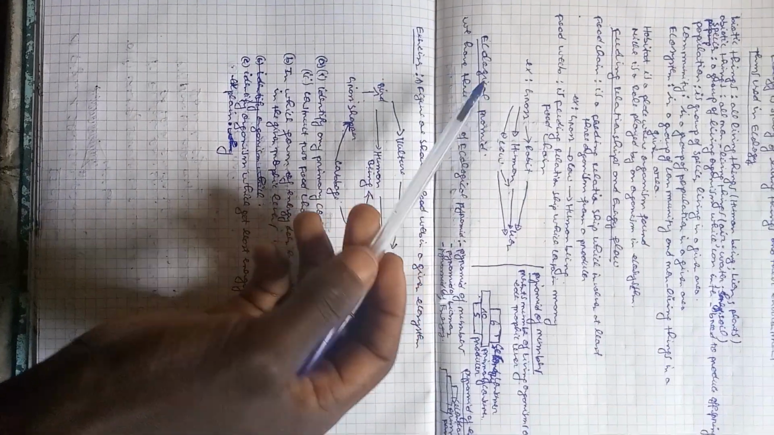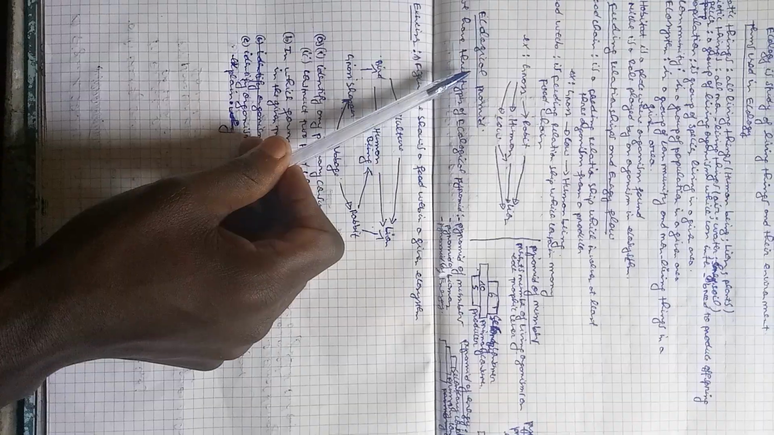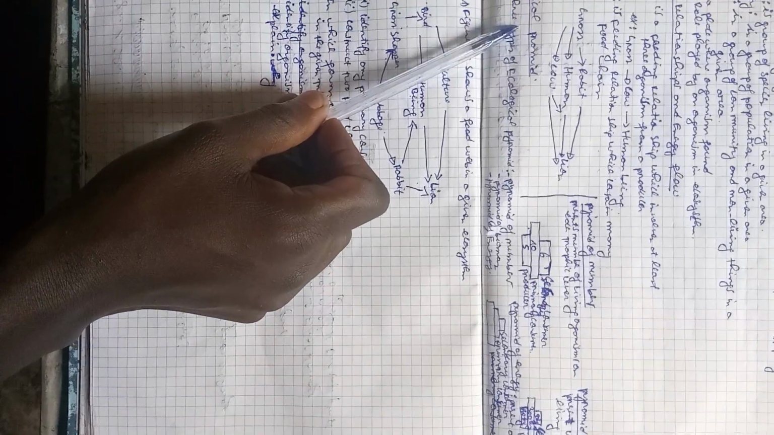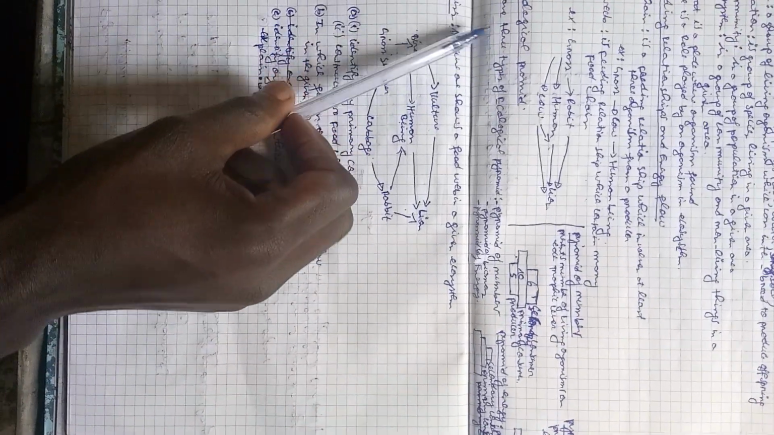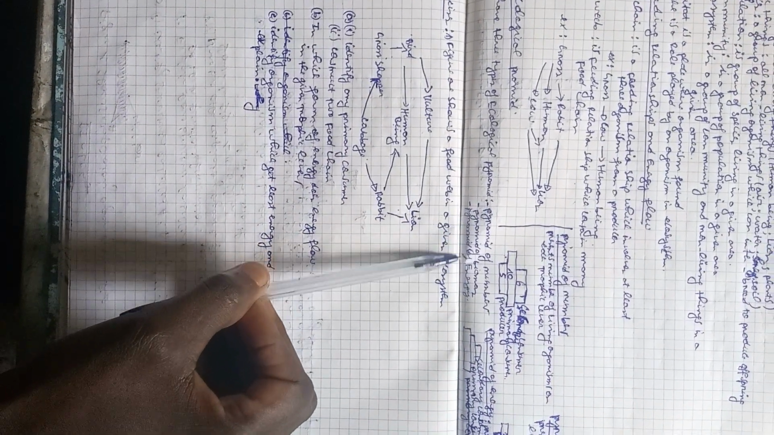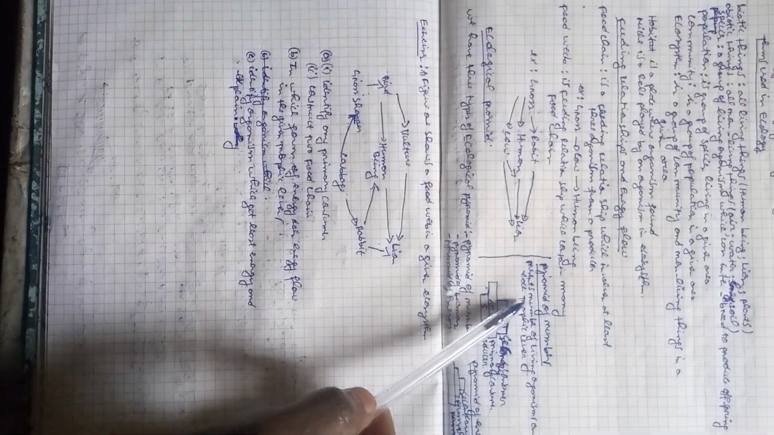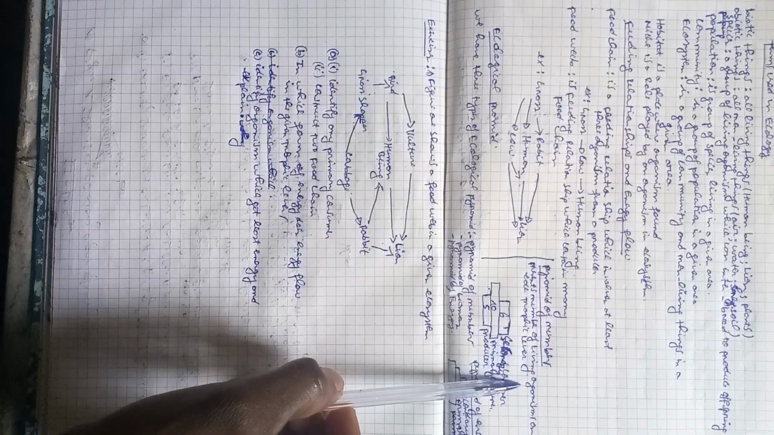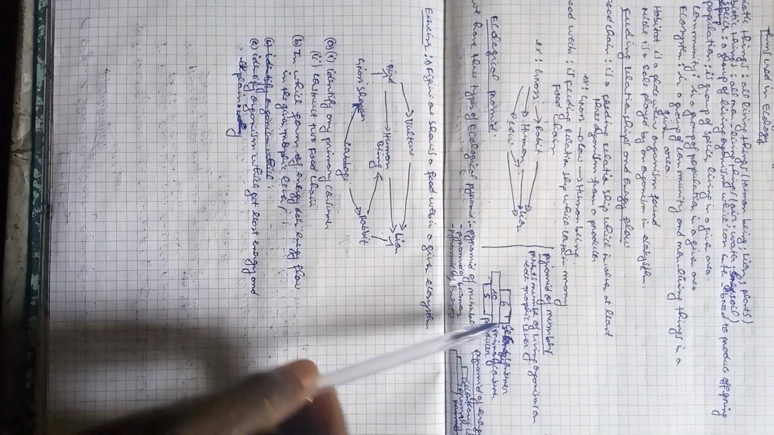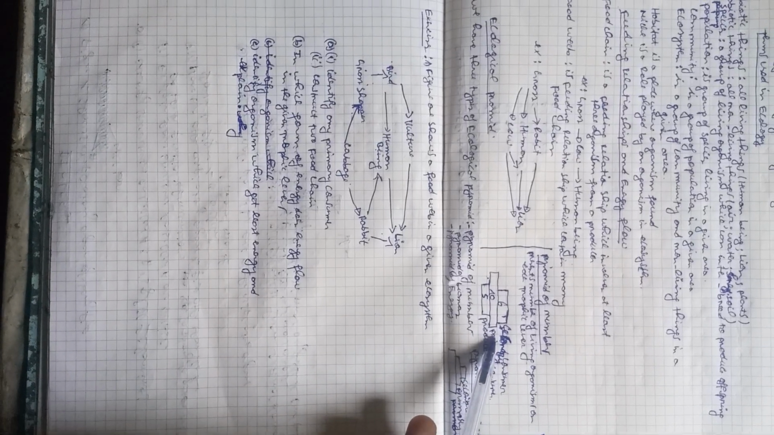Ecological pyramid. An ecological pyramid is a diagram that shows how energy flows from one trophic level to another. We have 3 types of ecological pyramid: pyramid of numbers, pyramid of biomass, and pyramid of energy. Pyramid of numbers presents the number of living organisms on each trophic level. For example, here we have 5 producers, 10 primary consumers, and 6 secondary consumers.